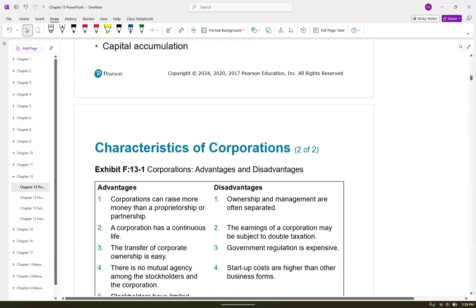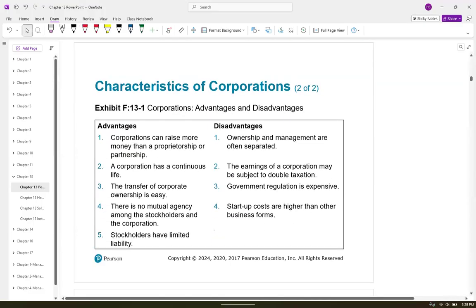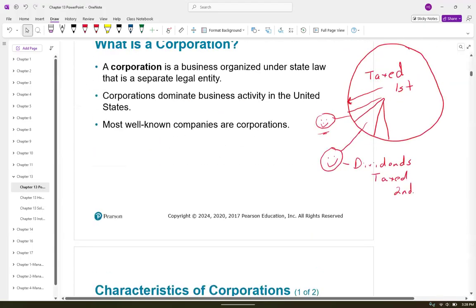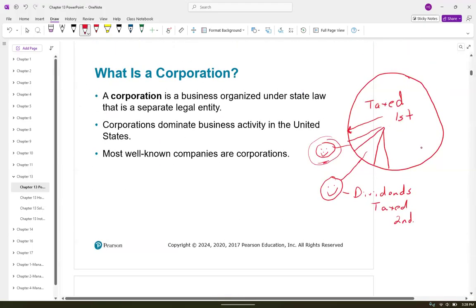Okay. So we have some advantages and disadvantages. Advantages: they can raise more money than a proprietorship or partnership. The corporation has a continuous life. It's not going to die. So if I'm a happy little stockholder up here and I die, I own one share of Walmart stock, nobody's going to miss a beat. I don't care.